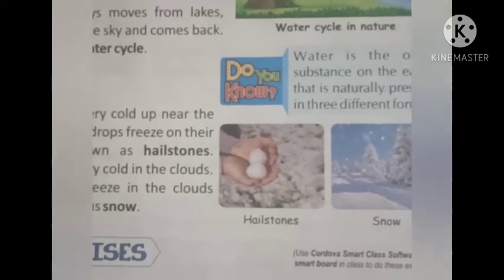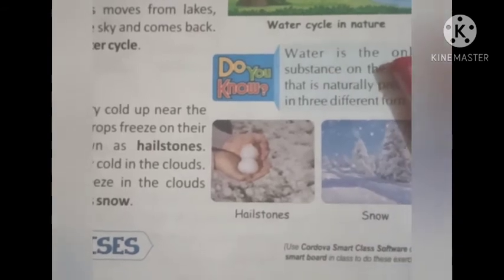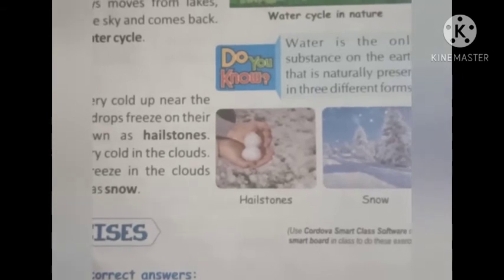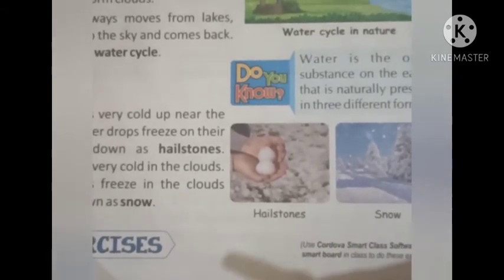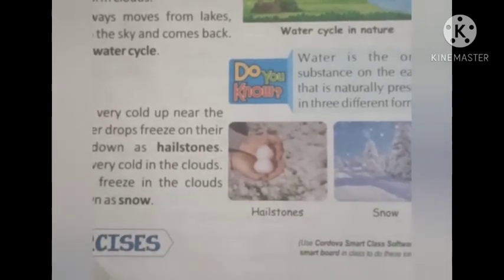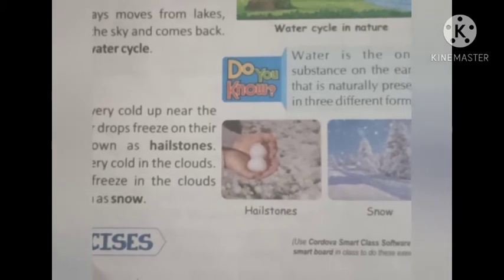Also, there is one more point which we need to see. It is the hail and snow. So what happens when it is very cold? Sometimes it is very cold near the clouds. Where are the clouds? The clouds are in the sky. So sometimes when the atmosphere is very cool in the sky, the water drops freeze on their way. So when the water drops or the water vapor is moving towards the clouds, they freeze and they fall down in the form of hailstones.